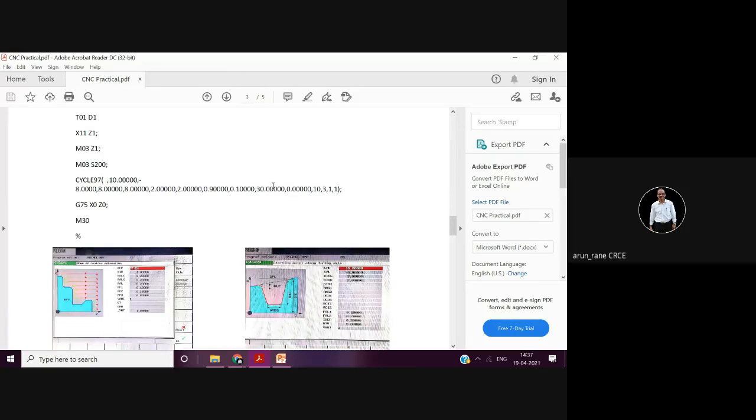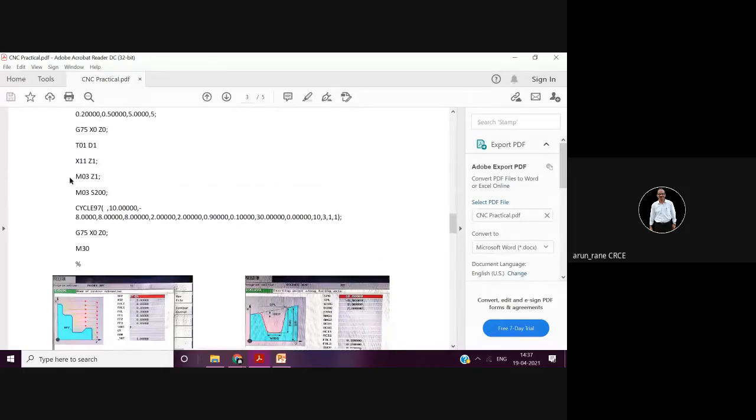I have told you earlier that there is a tool library. In the tool library there are pages available, and in those pages you have all the details of the tools. So for tool number one, whatever the tool is, in D1 you have to mention the offset which you get when you use the probe. Unfortunately, we are not meeting for live practicals in the college. So tool number one is a threading tool.